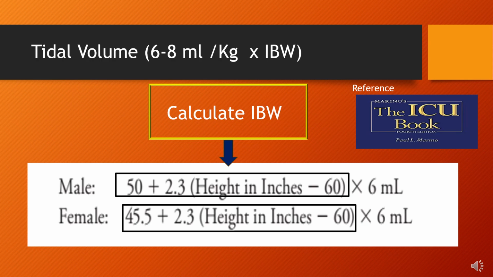One formula uses height in inches minus 60. The result is multiplied by 2.3. The factor added is 45.5 in case of female and 50 in case of male. To obtain the tidal volume, multiply it with 6 milliliters or 8 milliliters to obtain the desired volume.